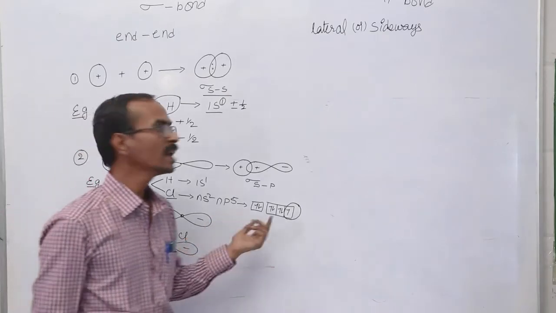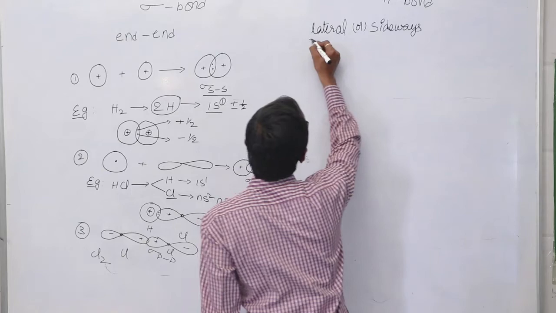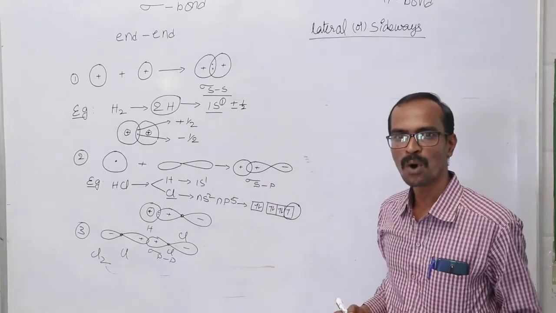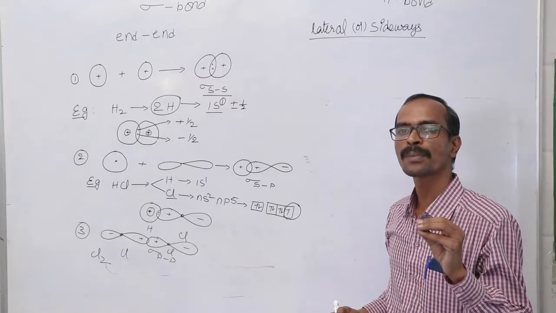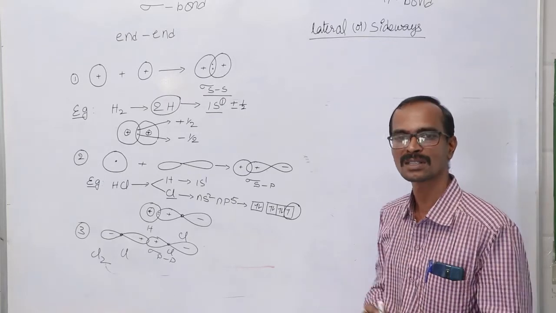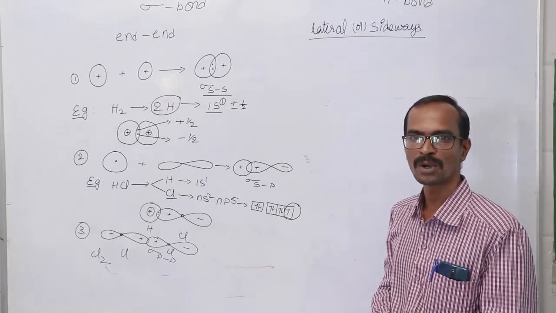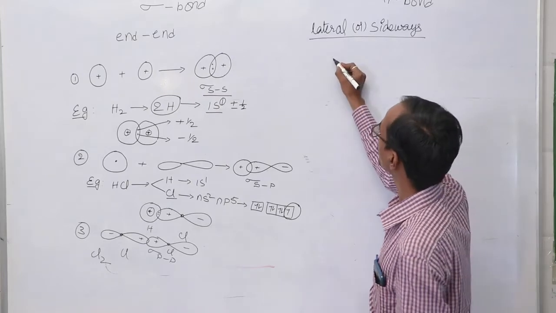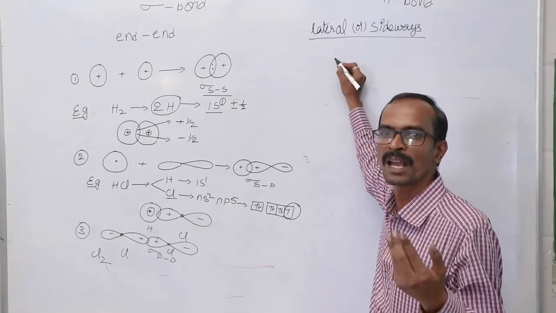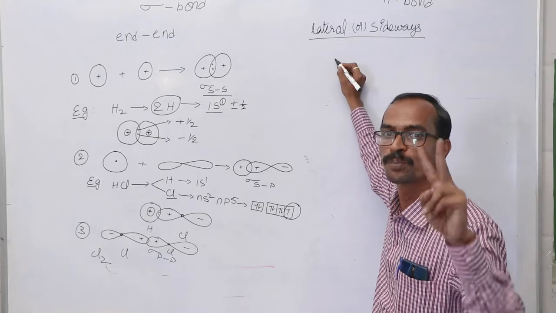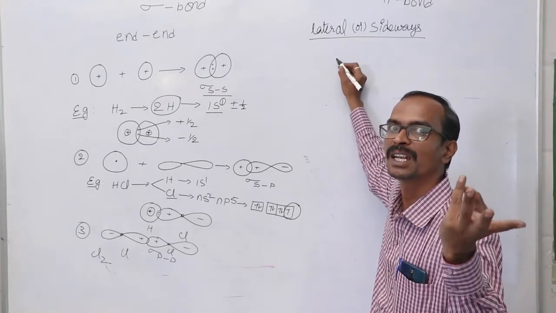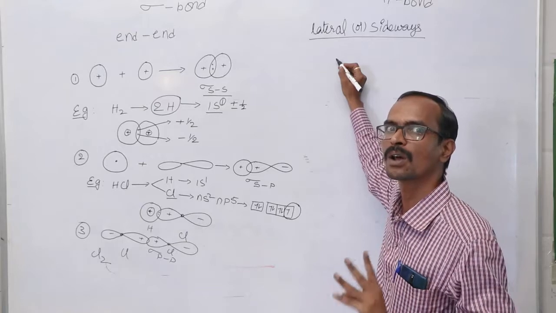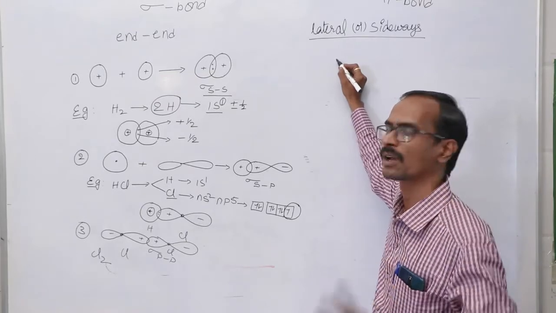Next, pi bond formation. What is meant by a pi bond? The bond which is formed by the lateral overlapping of atomic orbitals is called a pi bond. Mostly a pi bond is formed between two p orbitals, and we can say between a d orbital and a p orbital, or between two d orbitals.